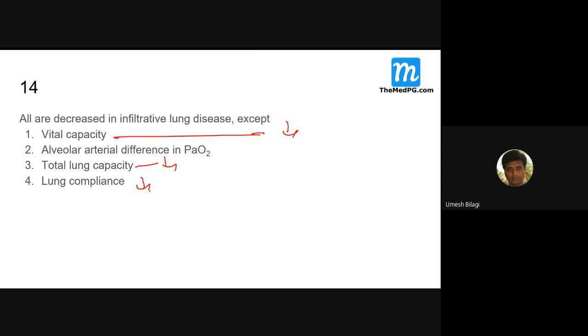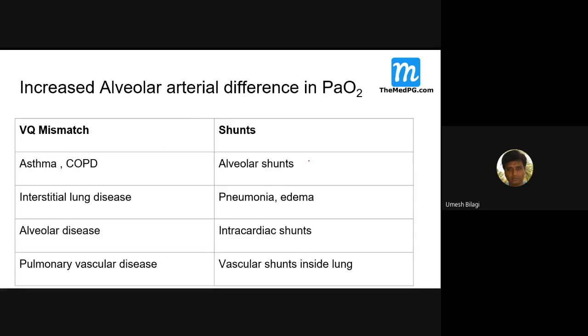The alveolar arterial difference, the AA difference, will be increased. Because of the residual lung disease, the arteries will not get enough oxygen, and because of that it will be increased. I think I put the same thing here: increased alveolar arterial difference.